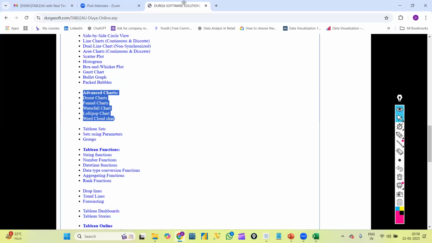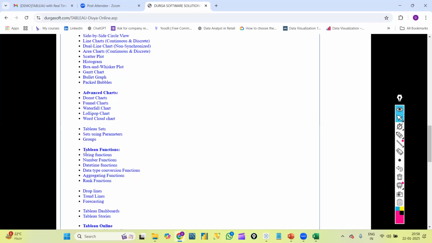We need to follow some process, some steps to create these graphs. We will learn everything practically. Okay. Next, Tableau sets using parameters. Tableau groups, these are some different concepts. As I said, we need to use the sets and parameters concepts together to create some dynamic graphs, like top N sales, bottom N sales. Those are important interview questions for experienced candidates, and we will create those graphs by using these concepts.